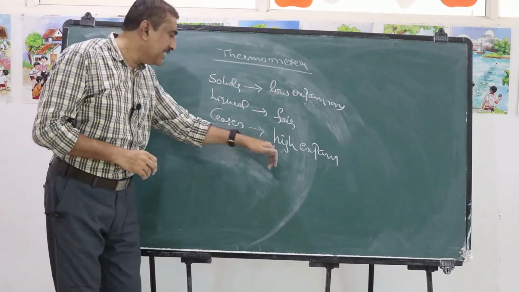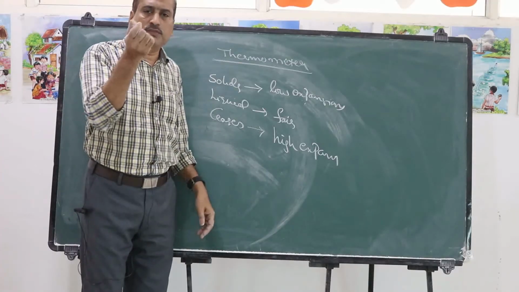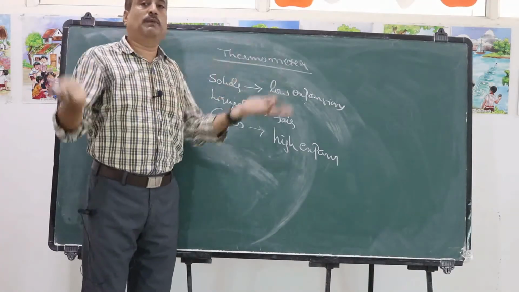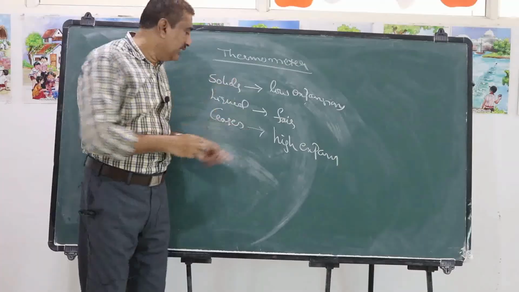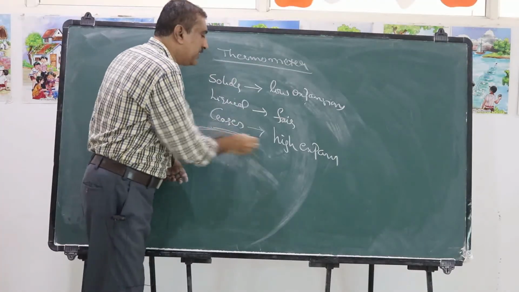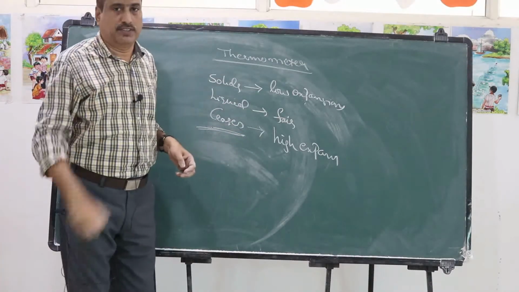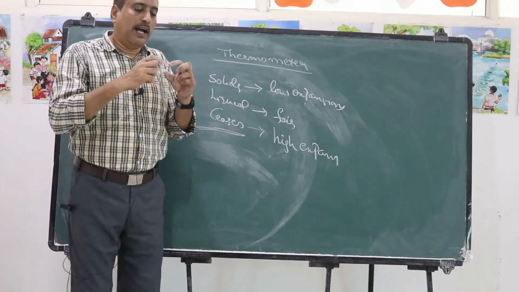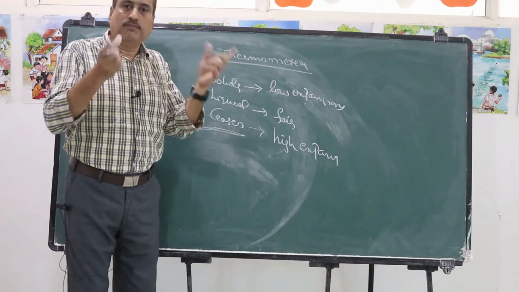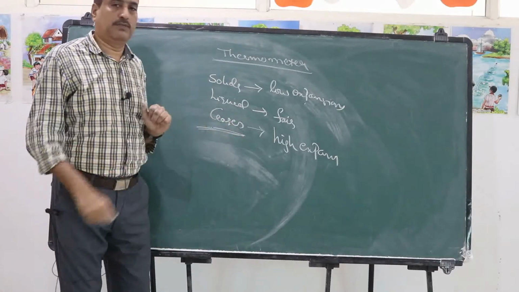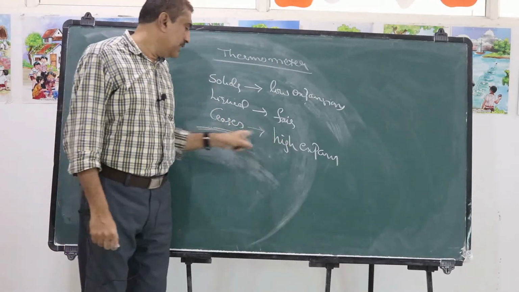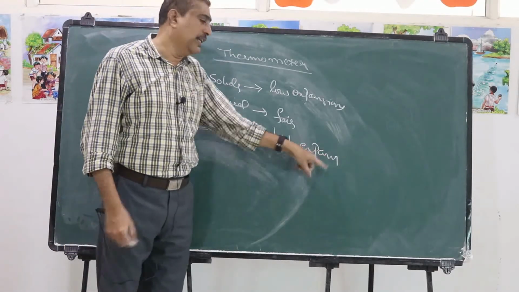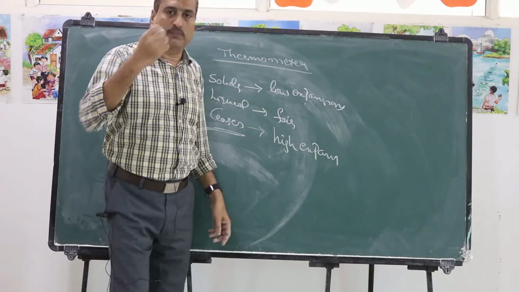Whereas gases, for a very small change in temperature, expand more. So these are used to measure very small temperature differences. That means for a very small temperature difference, we can get an appreciable change in their volumes. That's why gases are preferred for measuring very low temperatures.